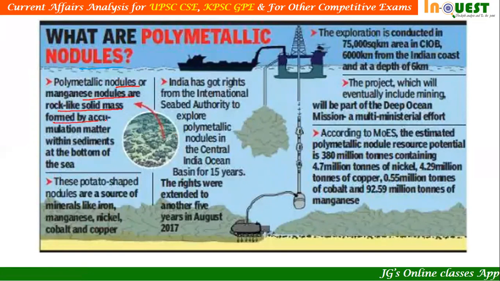These are rock-like solid masses formed by accumulation of matter within sediments at the bottom of the sea. So these are found at the bottom of the sea. Polymetallic nodules are actually manganese nodules. These potato-shaped nodules are a source of minerals like iron, manganese, nickel, cobalt, and copper. So it is not just manganese, it gives various other metals like iron, nickel, cobalt, and copper.